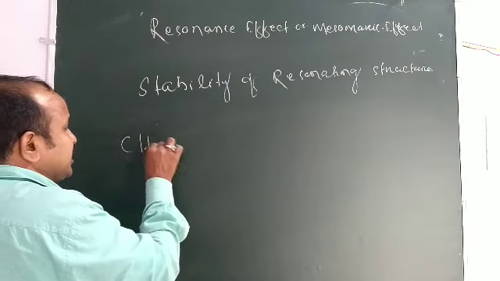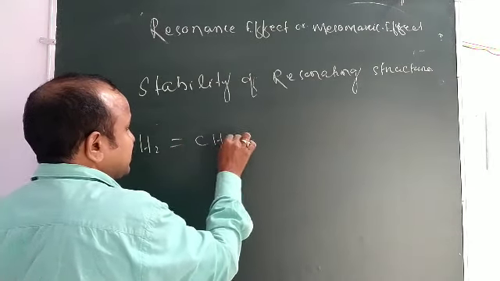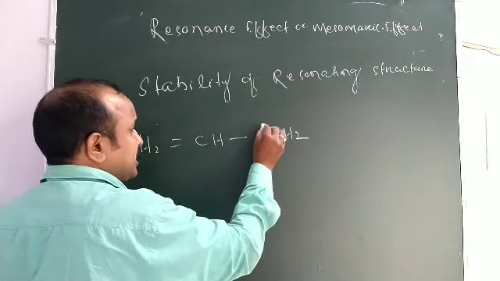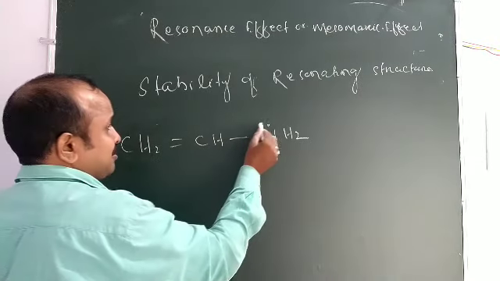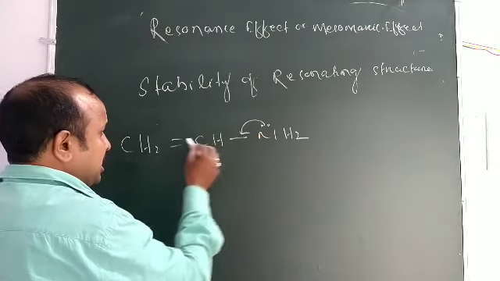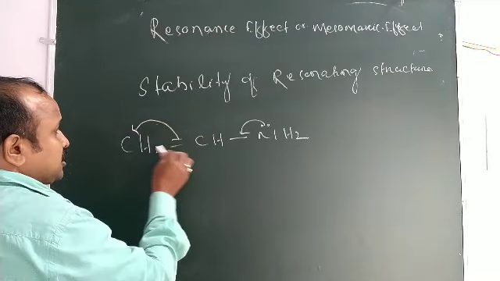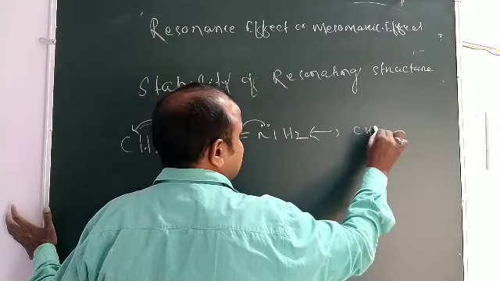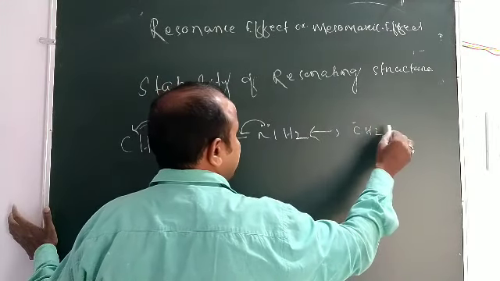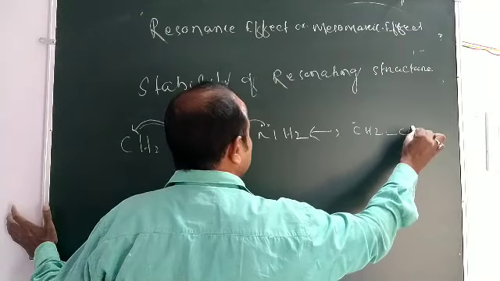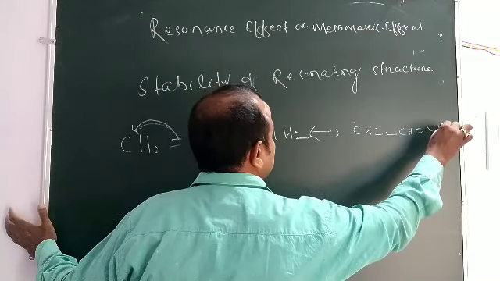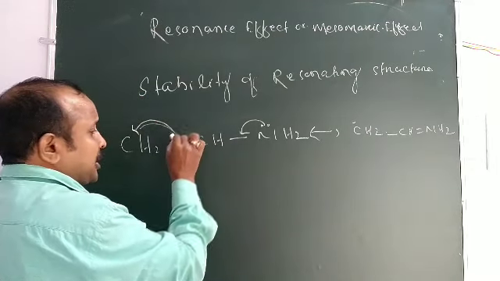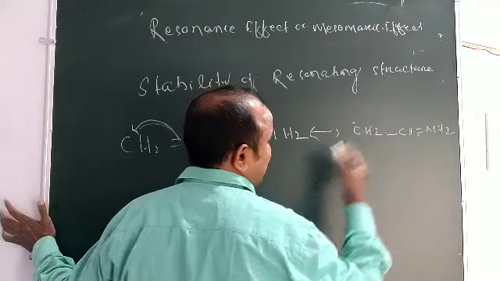Second, suppose CH2 double bond CH NH2. Okay, here is a lone pair of electrons. If this lone pair moves to this position, this will move to this position. When this comes to this, it will get a negative charge. CH2 negative charge, single bond CH double bond NH2. Here the covalent bonds are 1, 2, 3. Here also the covalent bonds are 1, 2, 3.